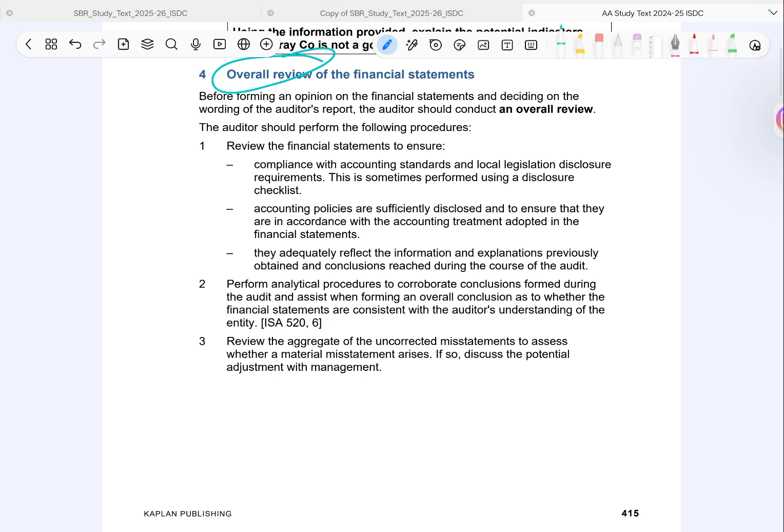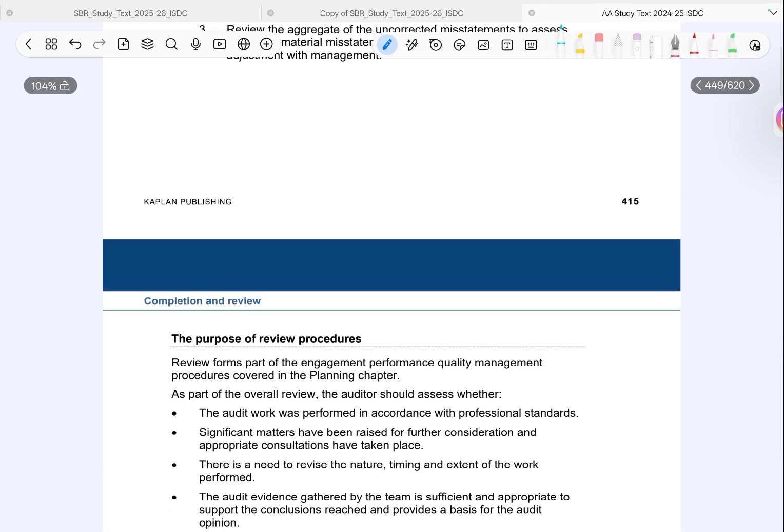We perform analytical procedures to confirm whether the numbers make sense overall and check if the financial statements are consistent with our understanding of the business. Third, is about uncorrected misstatements. We review all the errors that management didn't correct. Individually, they might seem small, but together they could become material. If that happens, the auditor will discuss it with management and push for adjustments.